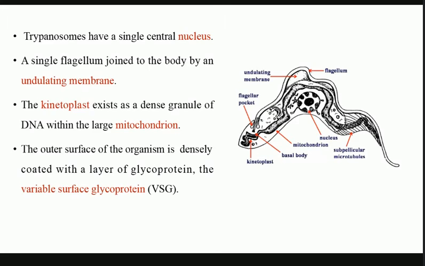So the outer surface again, if you look at the biochemical part, is made up of glycoproteins. All right, so they are the proteins which contain carbohydrate moieties. So glyco is the carbohydrate part, and the protein is proteinaceous. So they contain a layer, and that contains a special characteristic, which is that once they are present inside the bloodstream or inside the lymphatic vessels, they can be attacked by the immune cells.